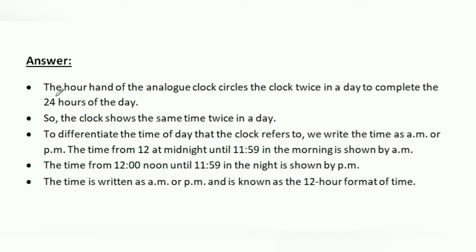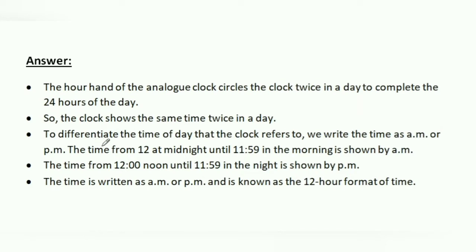That was the question, how do you know the time of a day and how do you know when to use AM or PM? So now the answer is that the hour hand of the analog clock circles the clock twice in a day to complete the 24 hours of the day. Okay, so the clock shows the same time twice in a day.